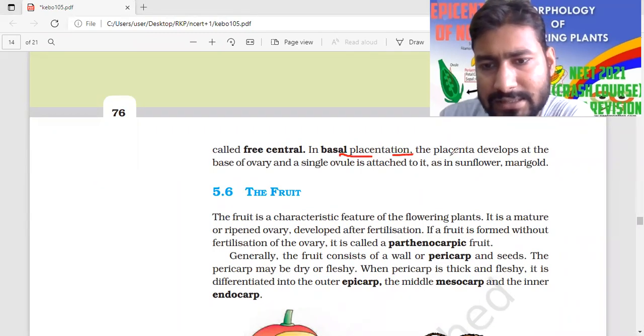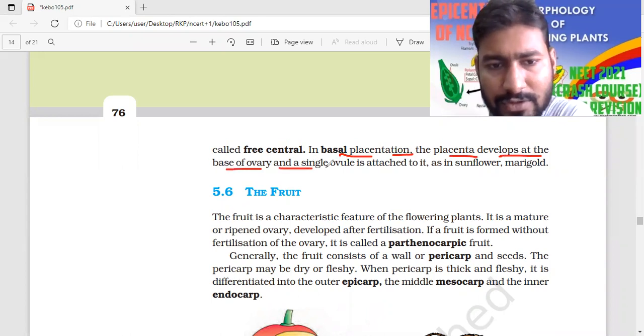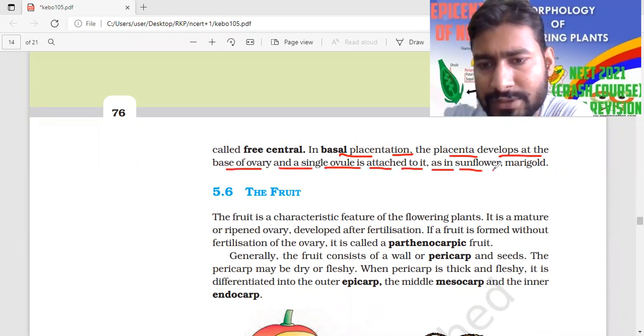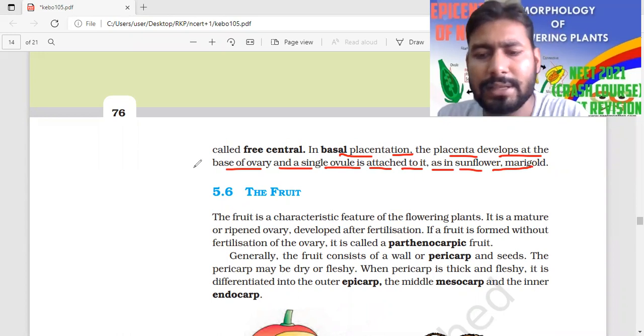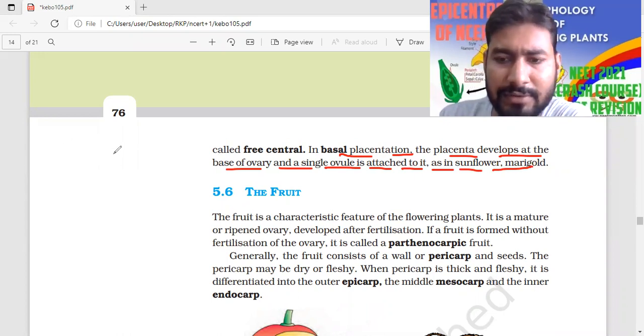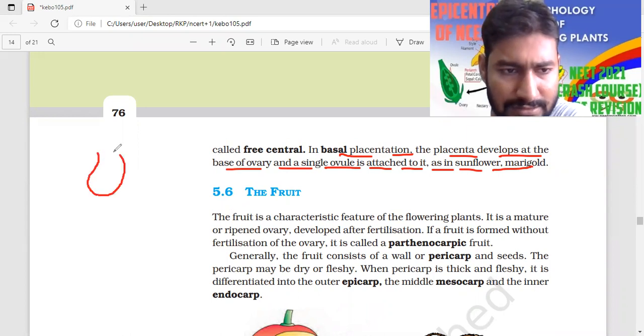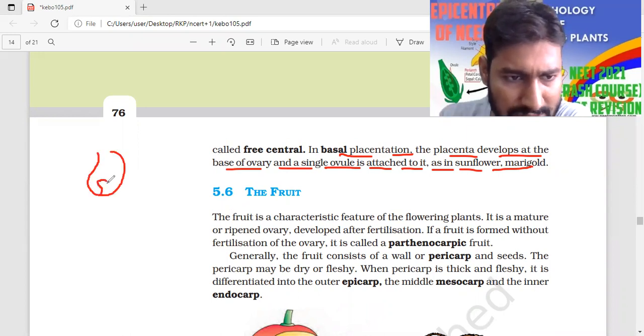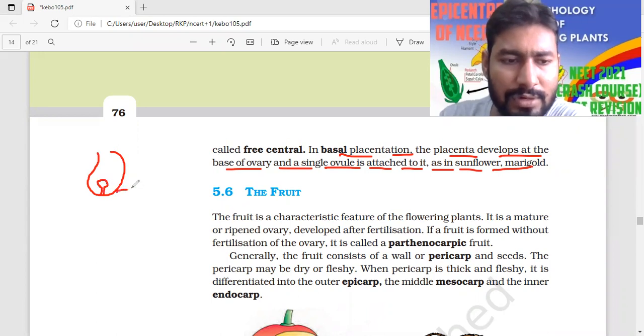In the basal placentation, the placenta develops at the base of the ovary and a single ovule is attached to it. Sunflower and marigold are the examples of this type of placentation. Suppose that this is the ovary. So here the ovule is attached at the base. This is called the basal placentation.